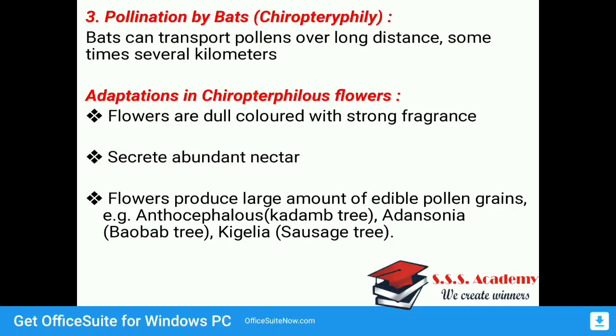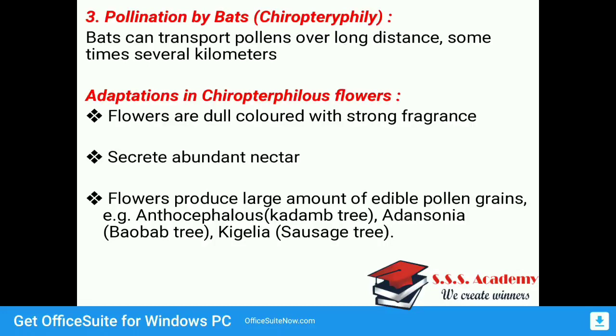Then the third is pollination by bats, which is called chiropterophily. Bats can transport pollen over a long distance, sometimes several kilometers. So what kind of adaptations are required in chiropterophilous flowers? First, they are dull colored with a strong fragrance. Then second, they secrete abundant nectar.